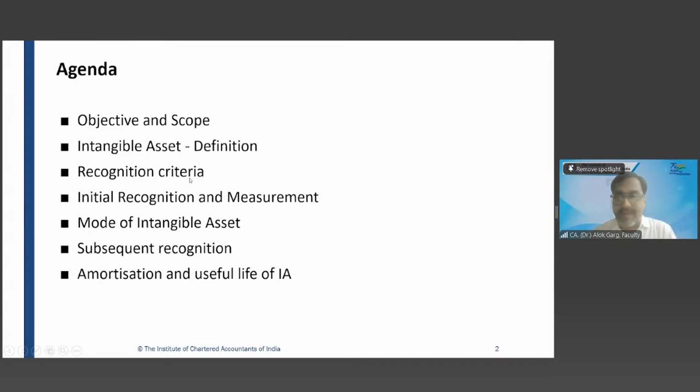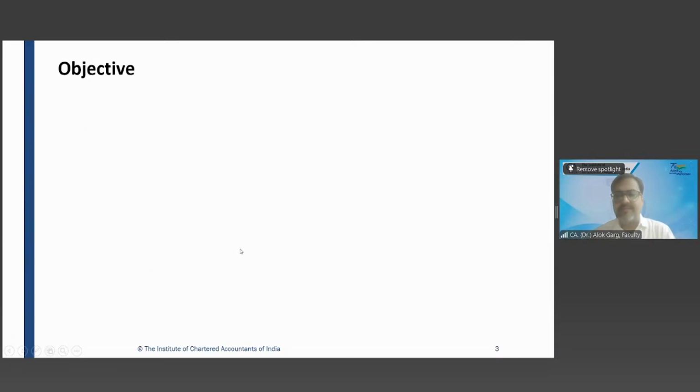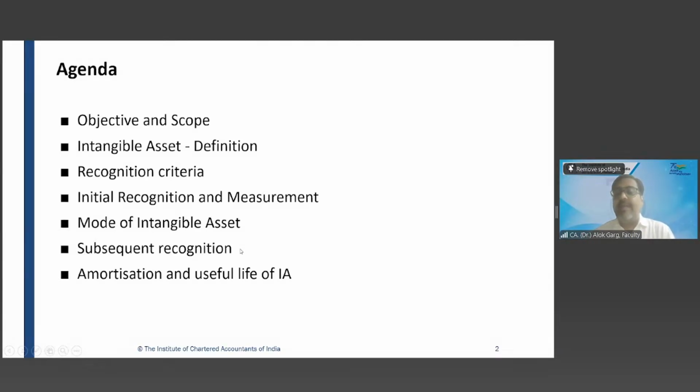Then we'll talk about recognition criteria, initial recognition and measurement, right? We'll talk about at what value an intangible asset is going to be measured at the time of initial recognition. Then model of intangible assets, subsequent recognition, means reporting date, okay? Subsequent measurement. And then we'll talk about amortization and useful life and the disclosures, okay?